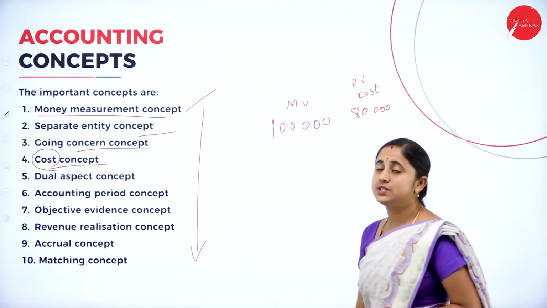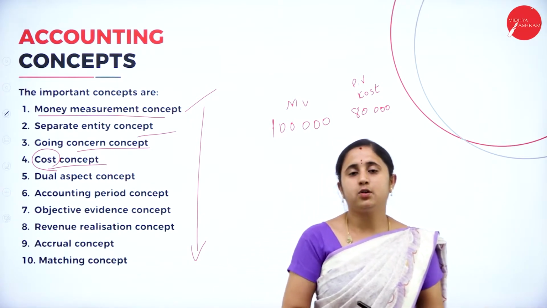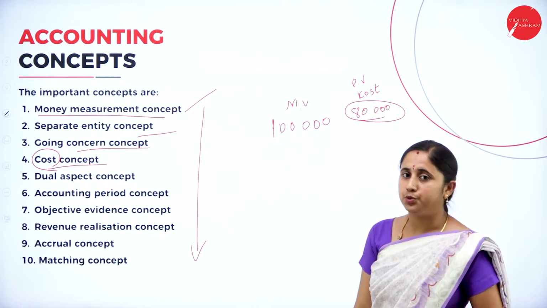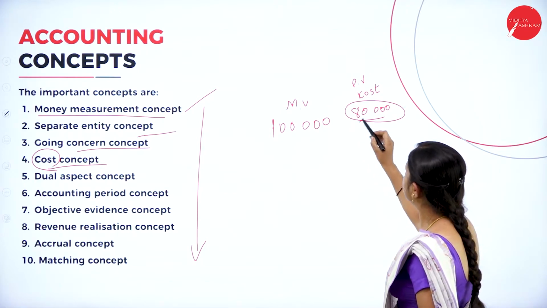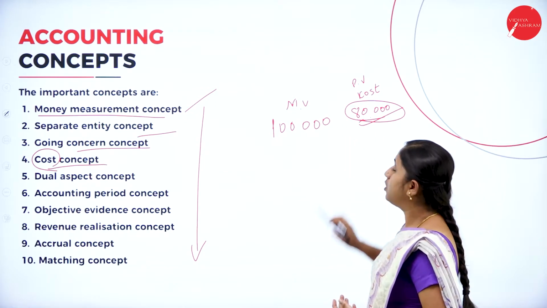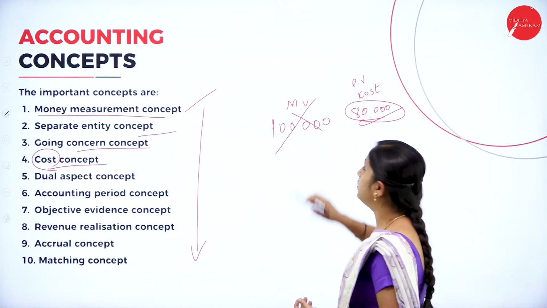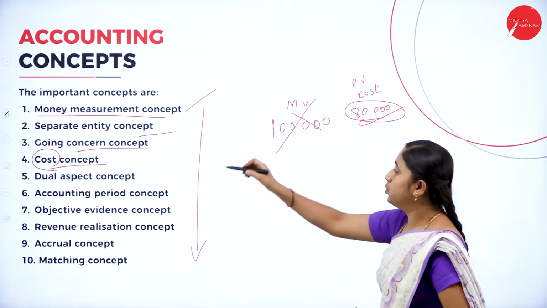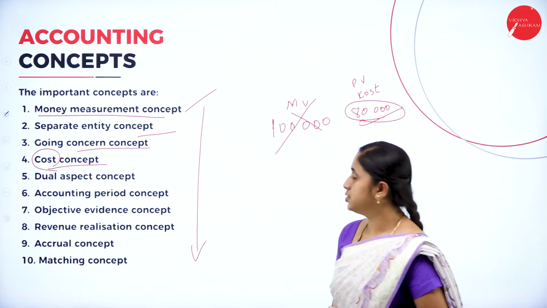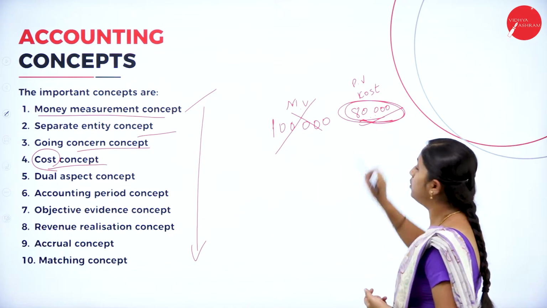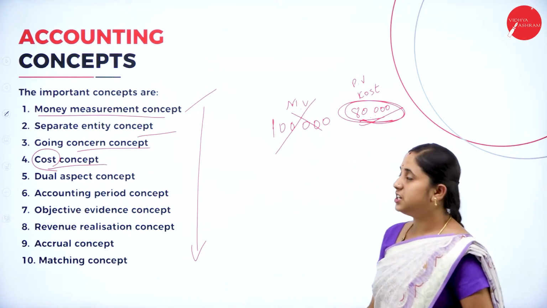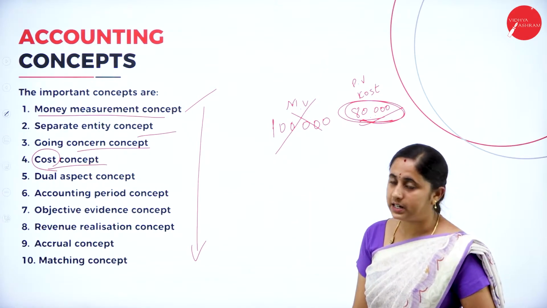The purchase value is 80,000. With your bargaining power, you purchase the machinery for 80,000 rupees. So in this case, the cost value is the price at which you purchase the goods. You need to record the cost value, not the market value. Consider cost value when you record the purchase or any transaction in the books of accounts. Use this amount for further calculation. While calculating depreciation on your assets, consider the cost value, not the market value.